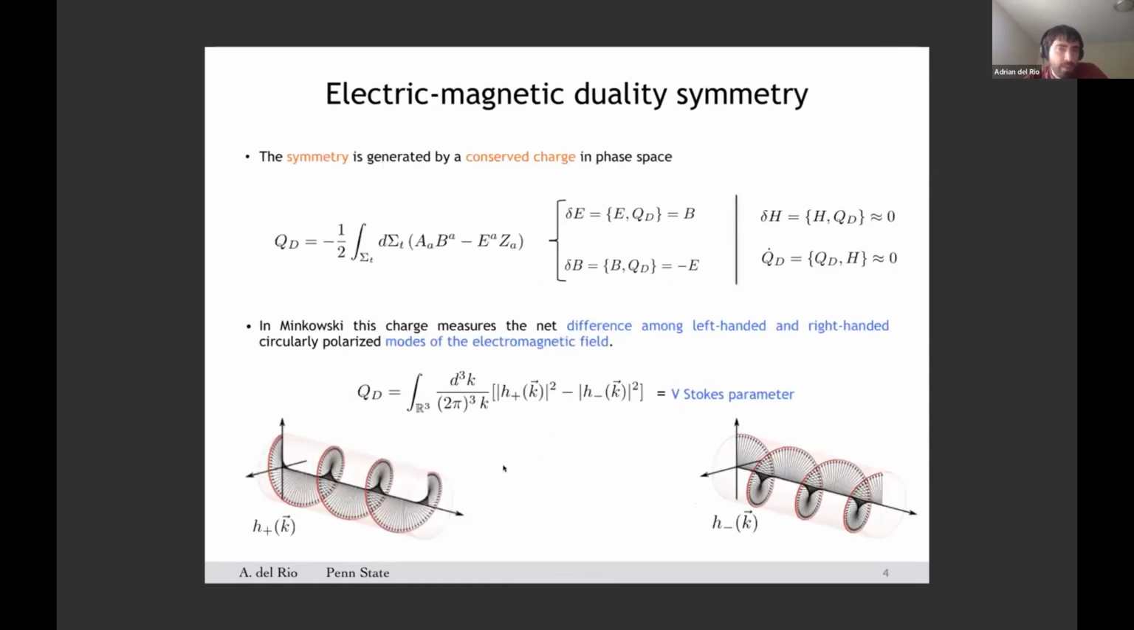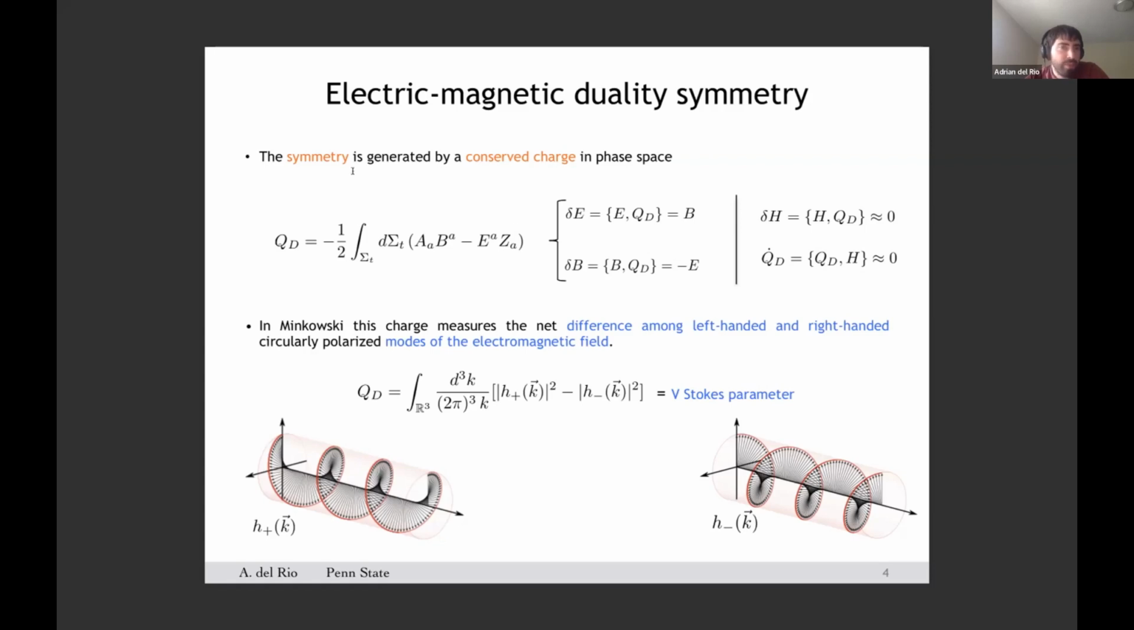In phase space, this electromagnetic duality transformation is generated by this Hamiltonian function. One can check that indeed it correctly reproduces the electromagnetic duality transformation of the fields in phase space, that it is conserved in time, as expected from Noether's theorem, and that it leaves the Hamiltonian of the theory invariant. So this Hamiltonian function here does generate a symmetry in our phase space.